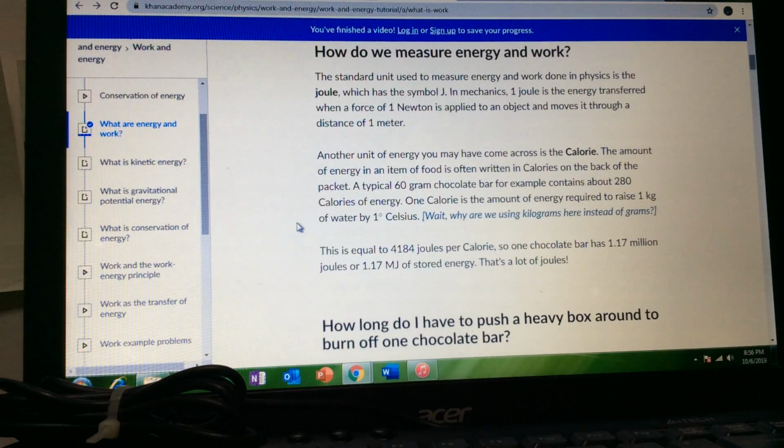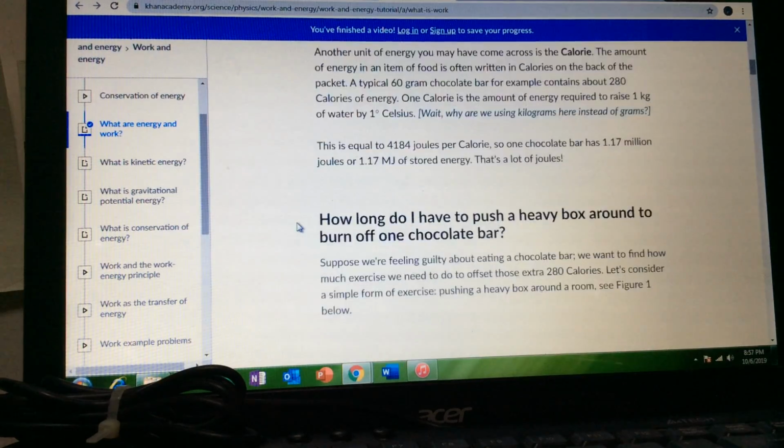This is equal to 4,184 joules per calorie, so one chocolate bar has 1.17 million joules, or 1.17 MJ, of stored energy. So that's a lot of joules.